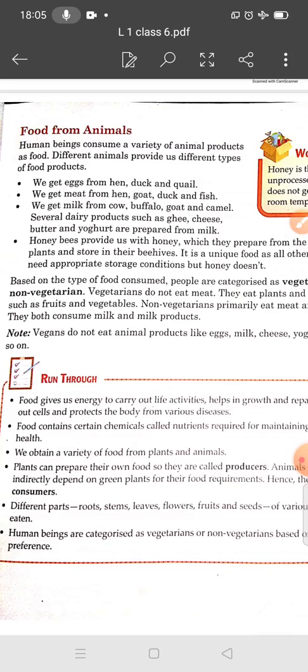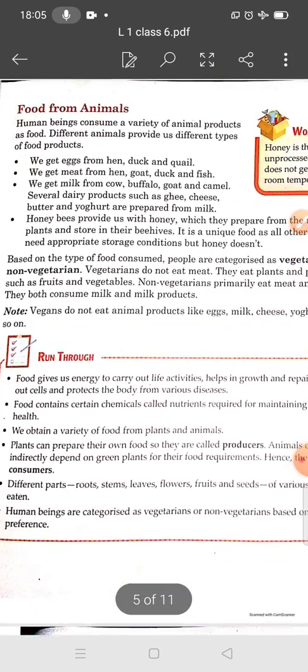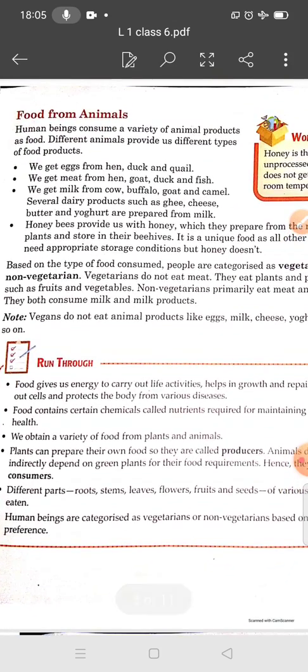So you can see, there is also written examples of food from animals: milk, egg, meat, fish, honey. Student, if we talk about egg, geese and ducks are some of the birds that give us eggs, and these birds are called poultry.